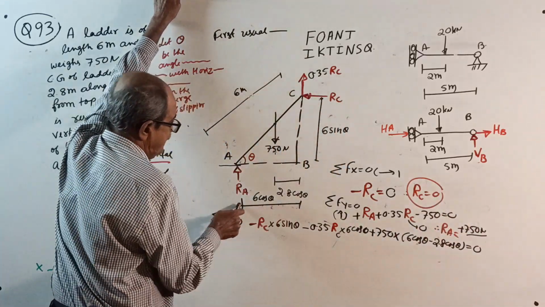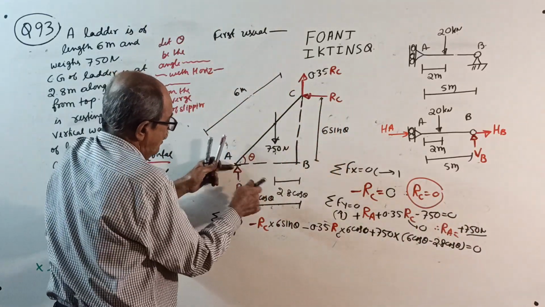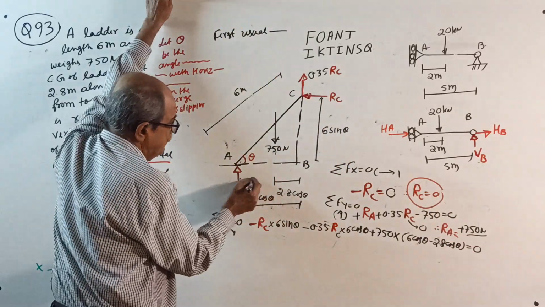Or you can put the answer directly: this is 3.2 cos theta.